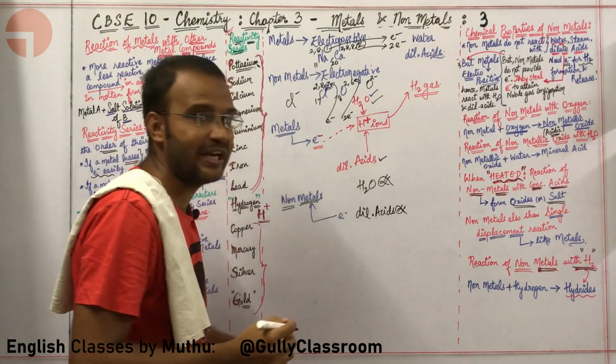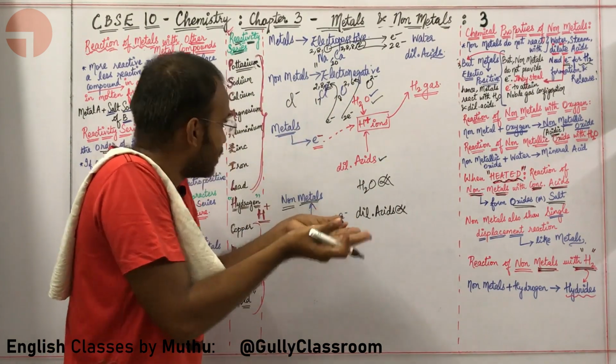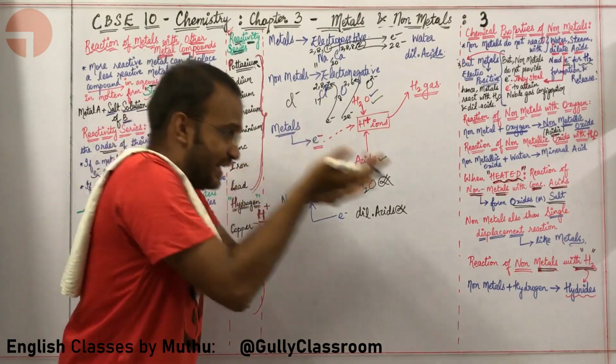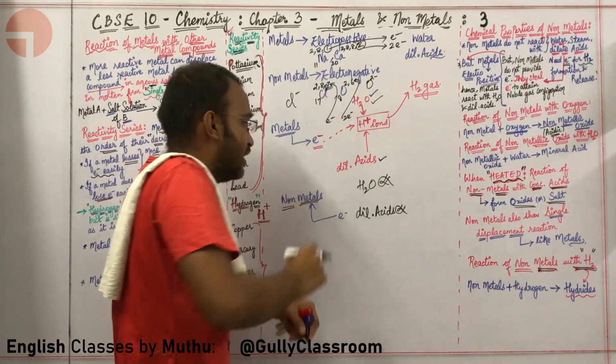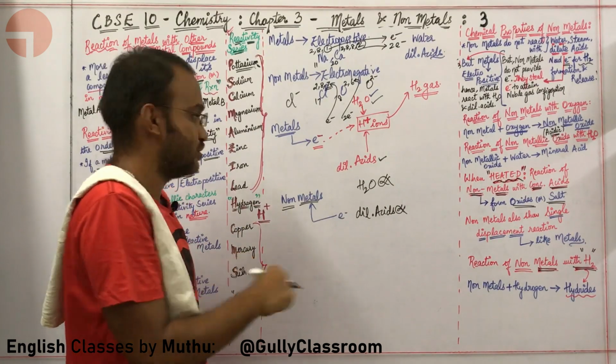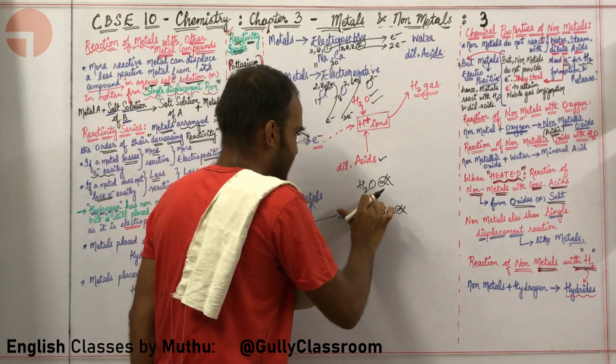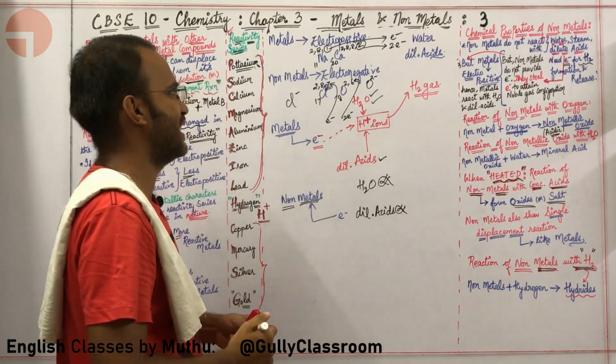you need to give electrons. Metals are electropositive, they are ready to give electrons. Non-metals are electronegative, they will never give electrons. So non-metals do not react with water, do not react with dilute acids.